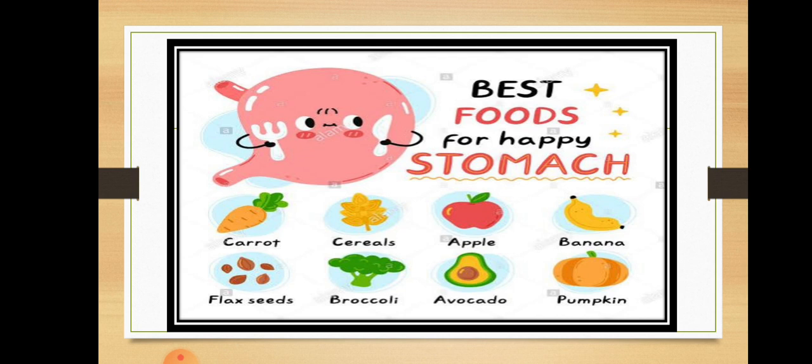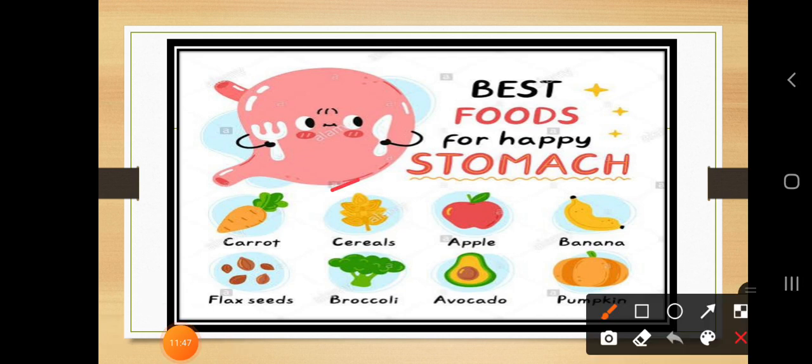So now let's discuss the best food for our happy stomach. If you want to keep your stomach healthy, which type of food do we have to take? First, you have to take a variety of vegetables, fruits, and chapati, dal, rice.